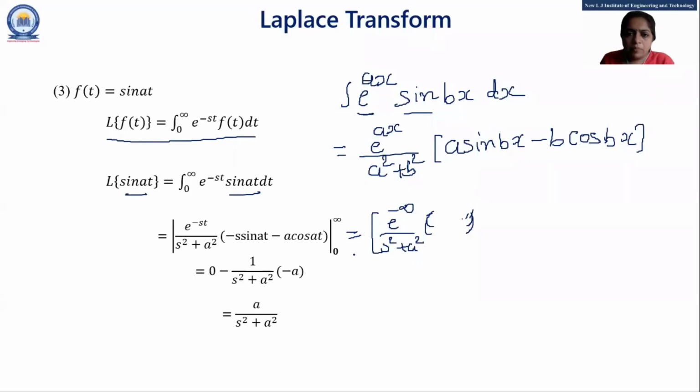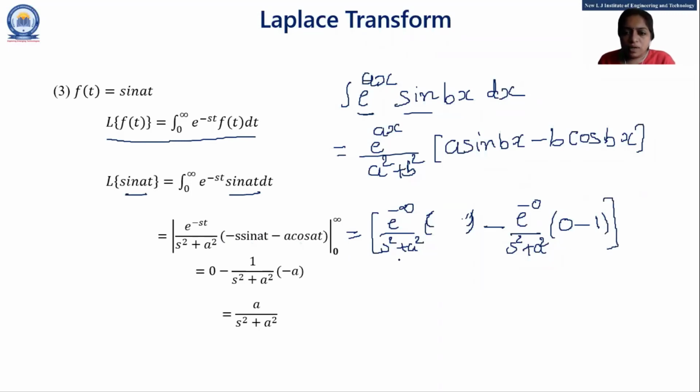So if I put minus s sine infinity minus a cos infinity, don't worry about the value of sine infinity and cos infinity, because e raised to minus infinity is always 0. So 0 into anything is 0. Minus, if I put 0, my lower limit, then e raised to minus 0 upon s square plus a square. In the bracket, sine 0 is always 0. So the first term is 0. Minus cos 0 is 1, right?